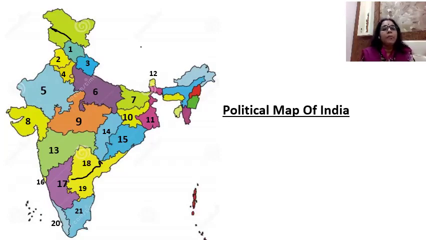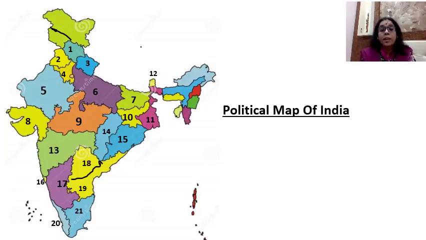Number five is the biggest state of India. The name is Rajasthan. The capital of Rajasthan is Jaipur. Number six is Uttar Pradesh. The capital of Uttar Pradesh is Lucknow.